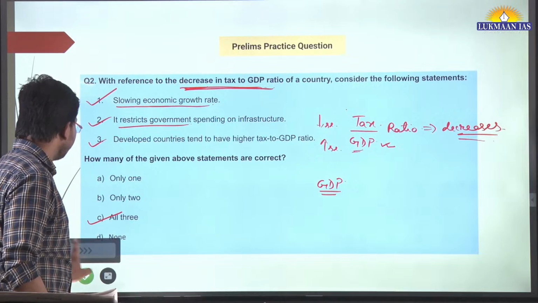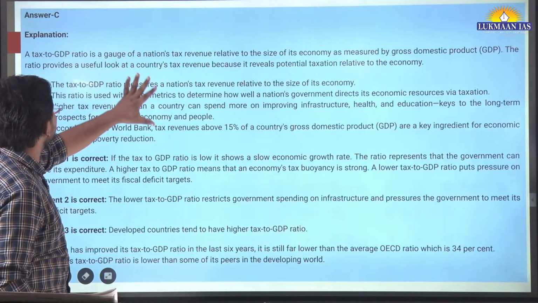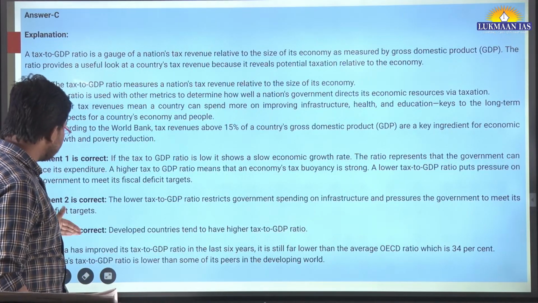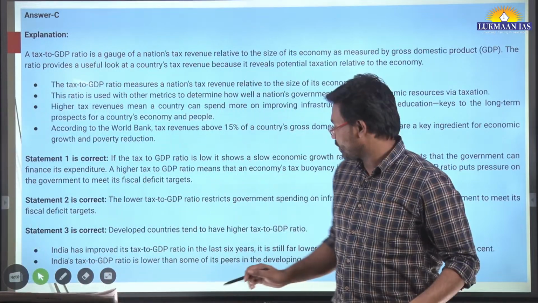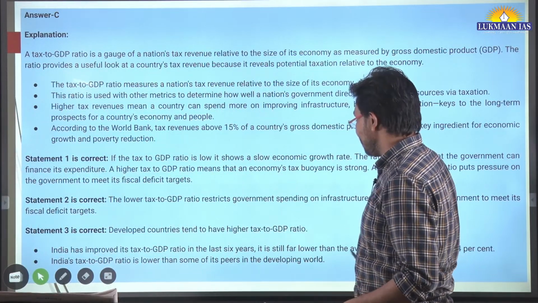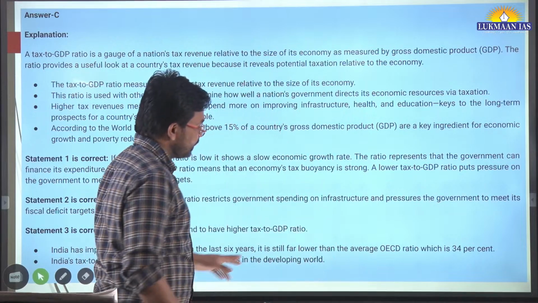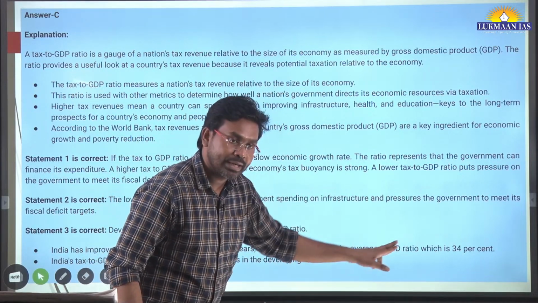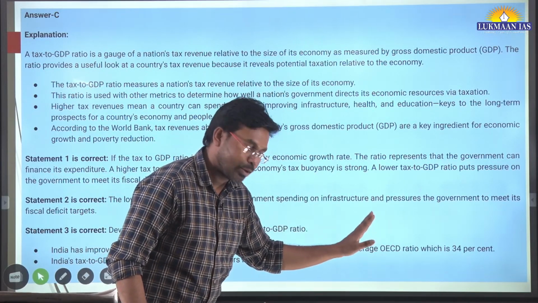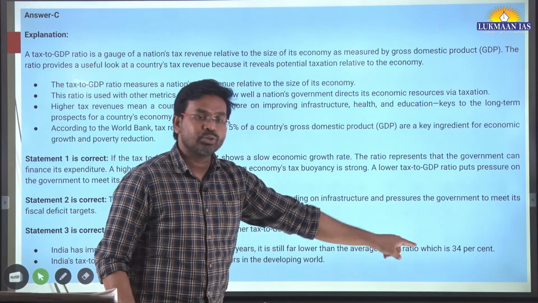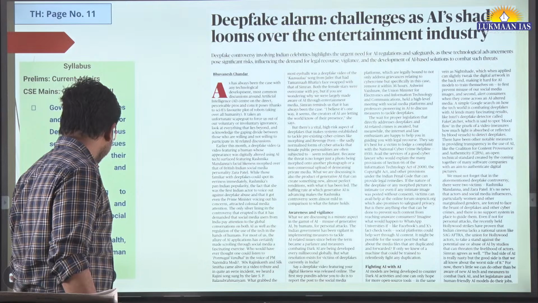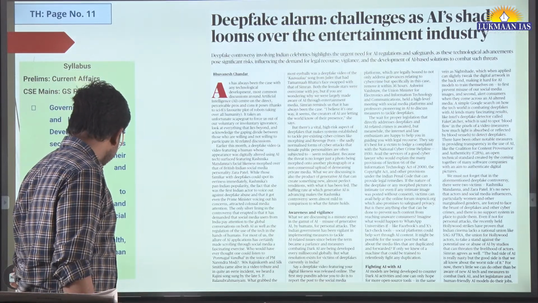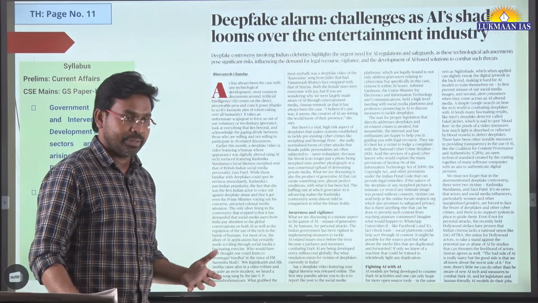It is an economy based article question. So all these statements are correct. You can go through the explanation. You can download this PDF also from the description. Here they have mentioned that OECD countries, Organization for Economic Cooperation and Development, have a tax to GDP ratio of around 34%, which is very high. And less developed countries have lesser tax to GDP ratio.